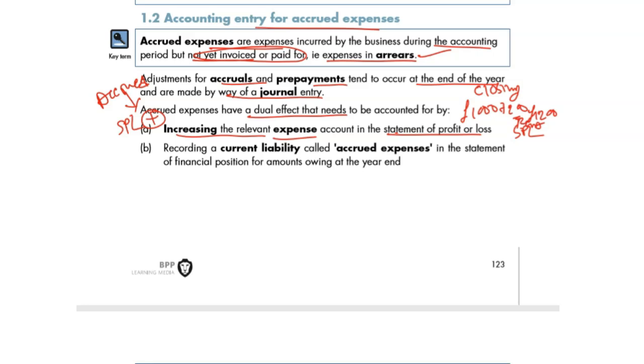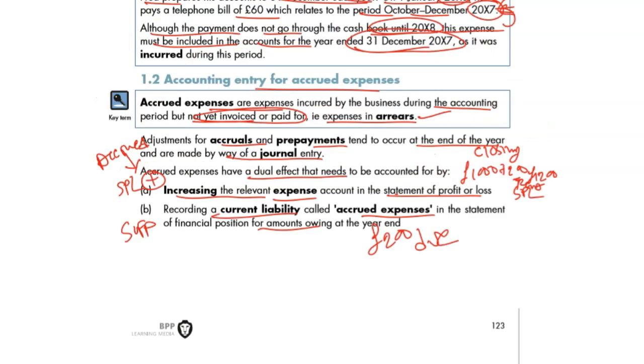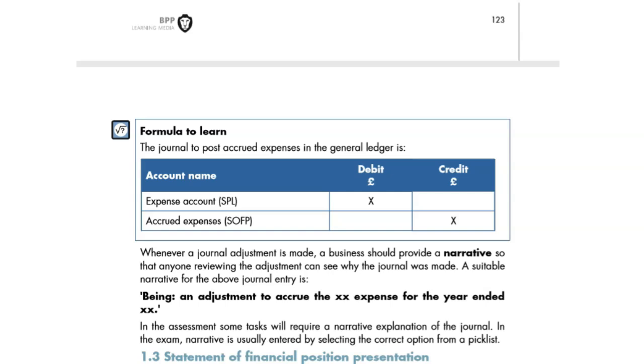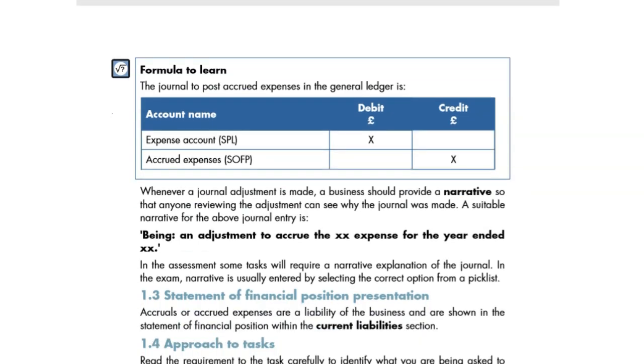But in the SOFP it is a current liability because we haven't paid yet. We need to pay how much? 200, not the 1,200, not the 1,000, because 200 is due. That's your current liability. There's a formula to learn. Basically, it's a journal entry, a double entry you need to learn. Expense is going up because you're adding to the expense.